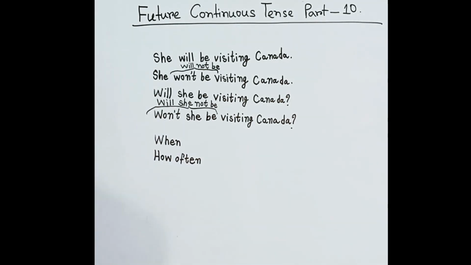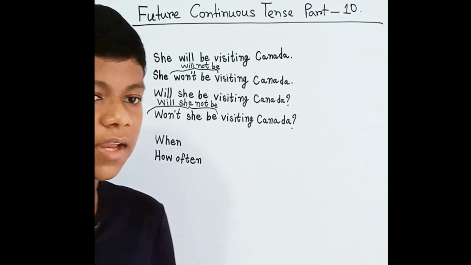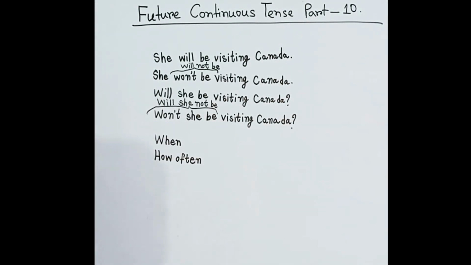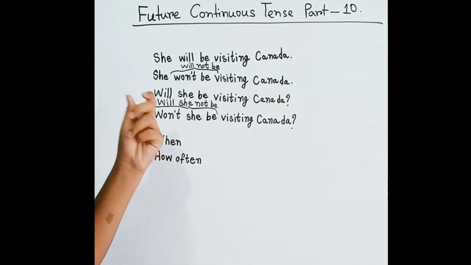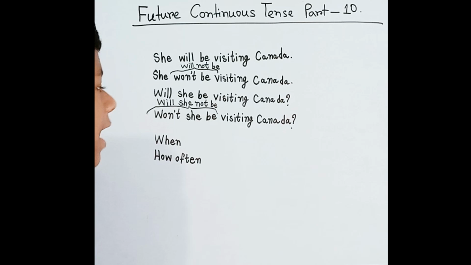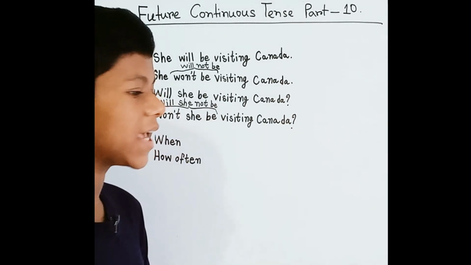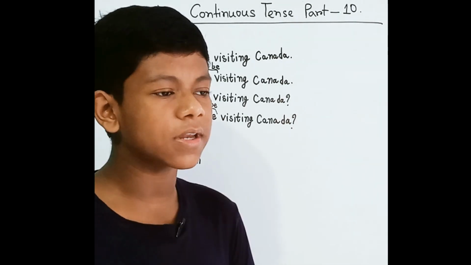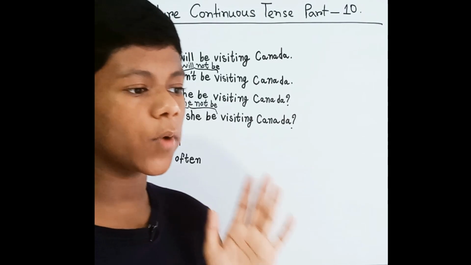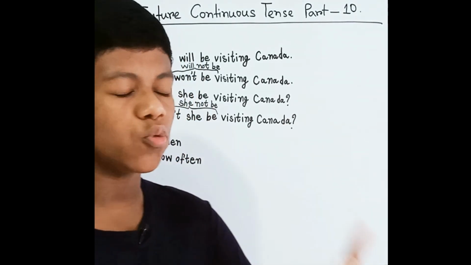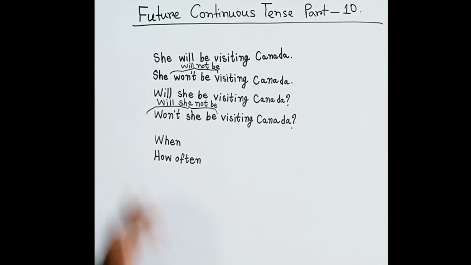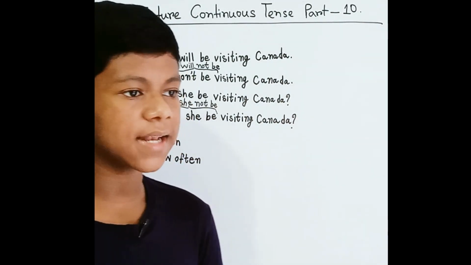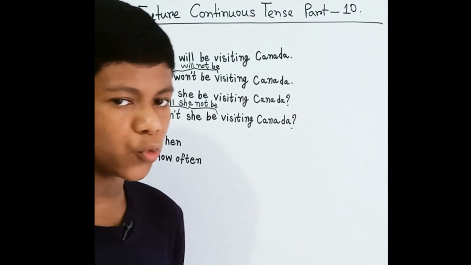But if we want to make it negative, we have to follow two rules: the formal one, will she not be visiting Canada, or the informal one, won't she be visiting Canada. You have learned the two ways, formal and informal, in the negative as well. So I suppose that you could do it.